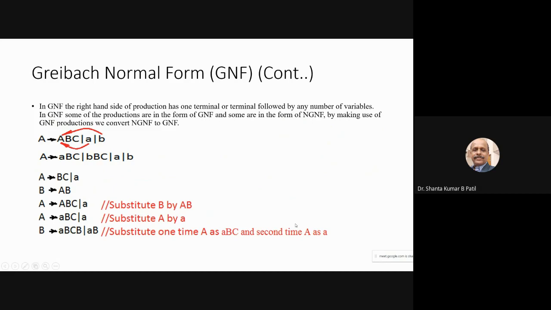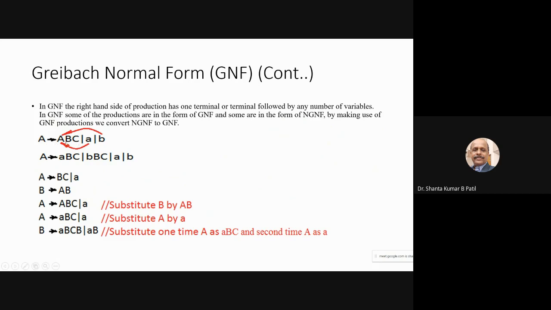Next one, Greibach normal form. In the case of the Greibach normal form, again the productions are given. See that there will not be any undesired productions like epsilon productions, unit productions or useless symbols. In the case of the Greibach normal form, the productions are given like this.